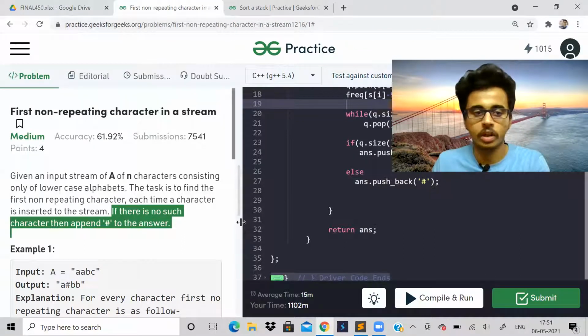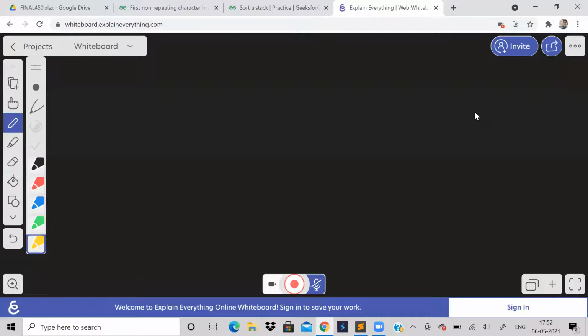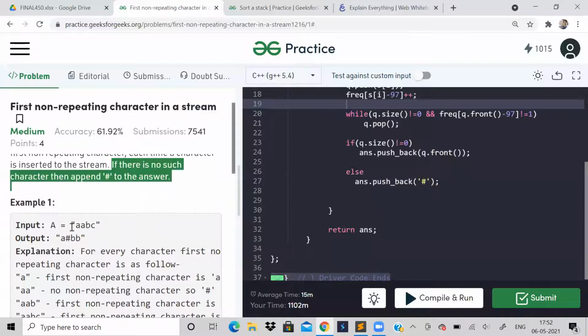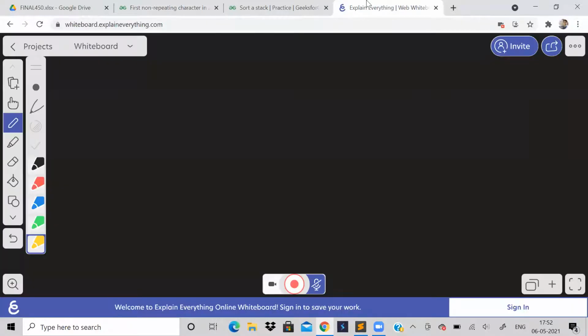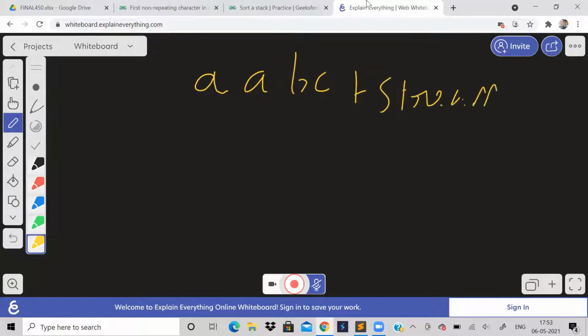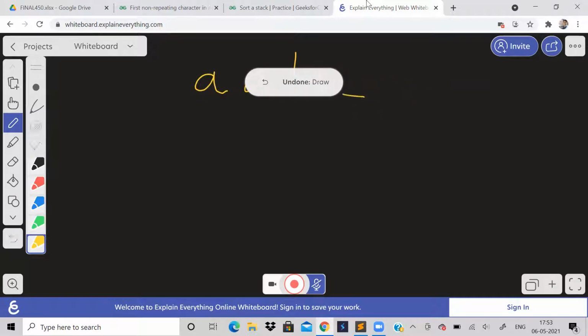So how to solve this problem? Pause the video and try to do it by yourself. So guys, I hope you have tried the problem first by yourself. Let us take the test case example over here. The string is A A B C, right? So now we should take this as a stream. So this is going to be a stream of characters. So I'll write it neatly once. So this string is actually like a stream of characters.